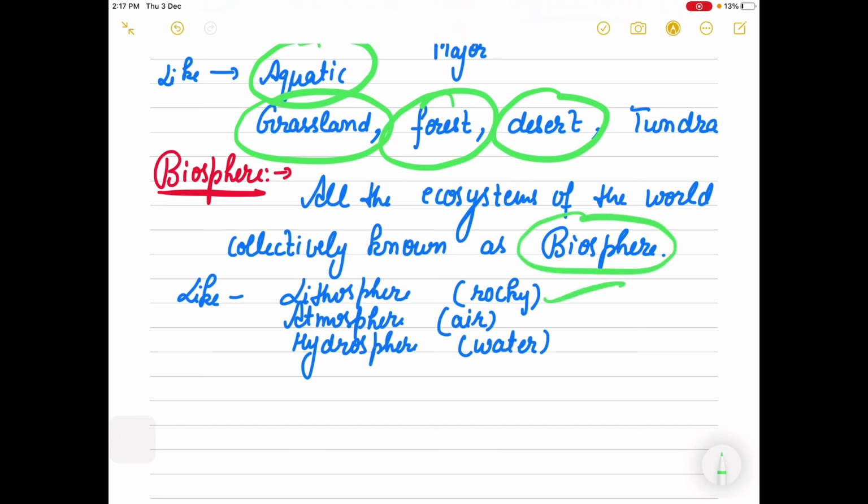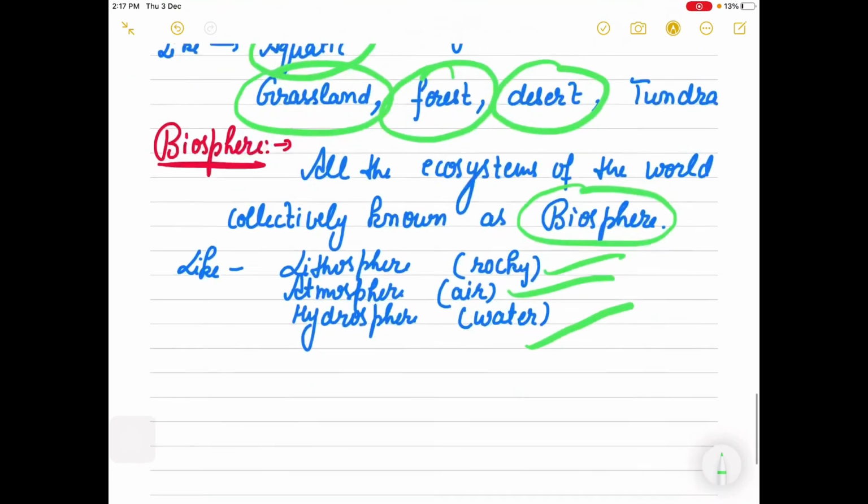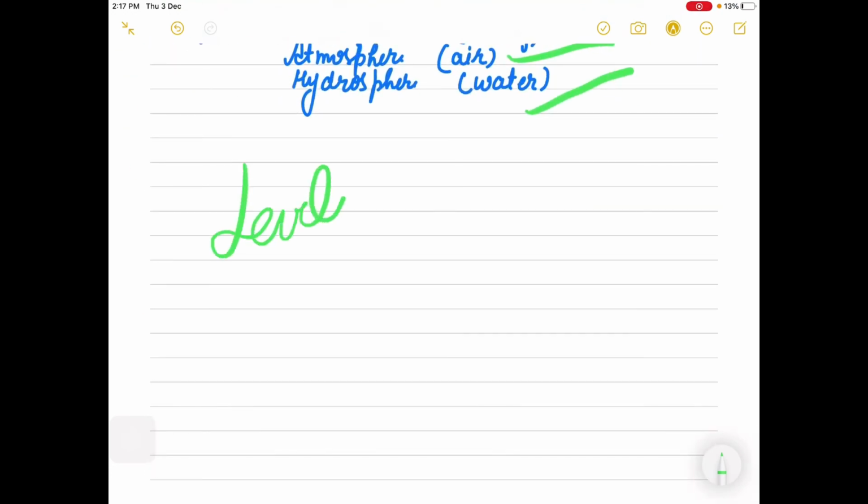It can be lithosphere, which has the rocky part, atmosphere, or hydrosphere, right? So these are the levels of hierarchy and the terminology in ecology.